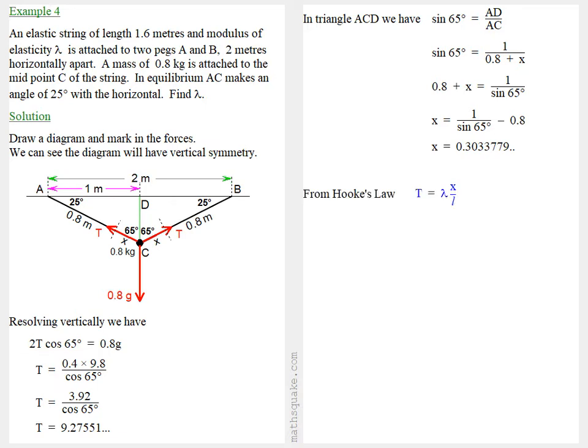Now we've got from Hooke's law, T is equal to lambda x over L, which can be rearranged as lambda equals T times L over x, and we know T, L and x. L in this case is 0.8. So that gives us lambda is equal to 9.27551 times 0.8 over 0.3033779. And that works out to be 24.459. And rounding that off to one decimal place, we've got the modulus of elasticity lambda is equal to 24.5 newtons.